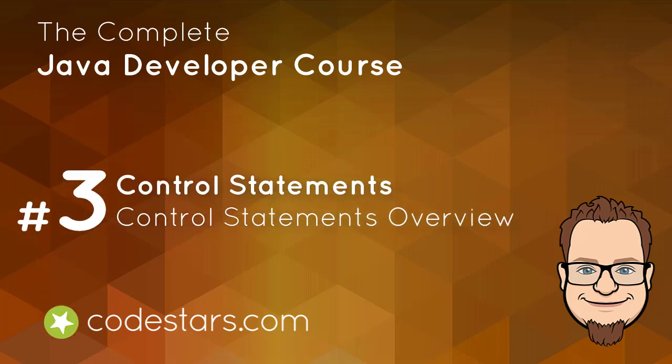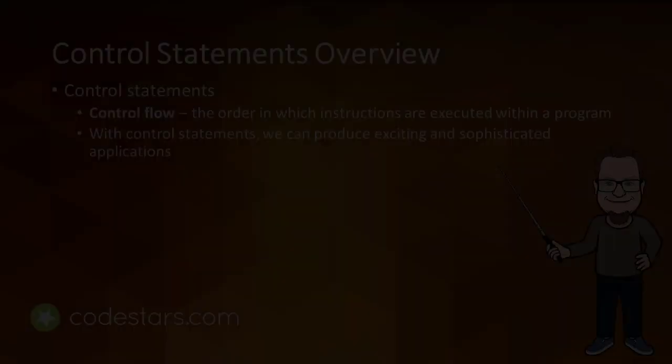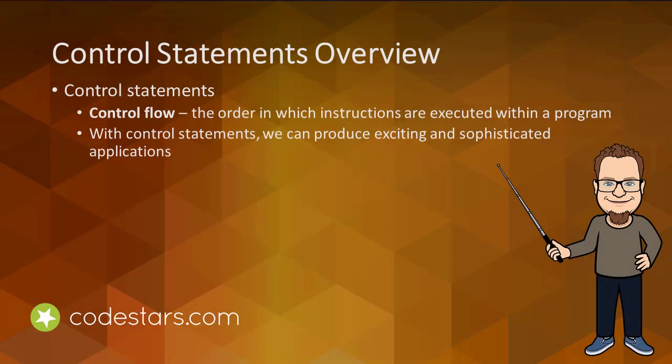Control statements are statements involved with the flow of control, or simply control flow, of a program. The control flow just refers to the order in which instructions are executed within a program. We can use such statements to produce incredibly exciting and sophisticated applications.